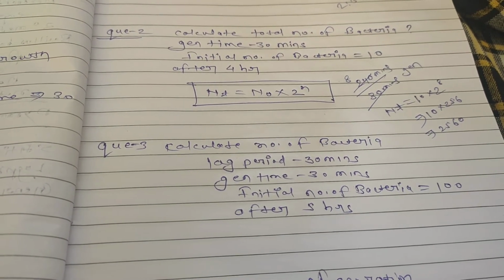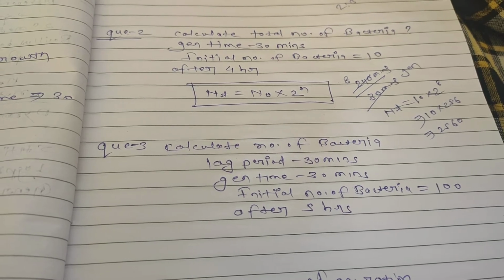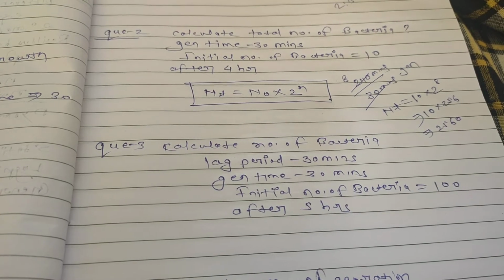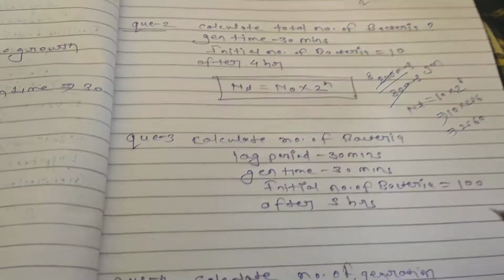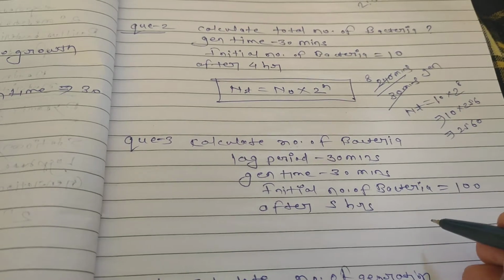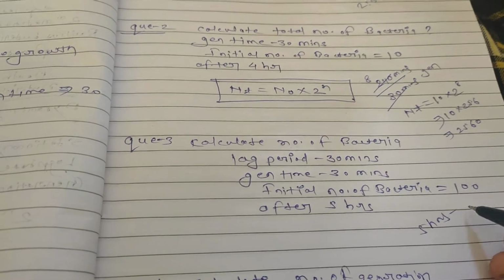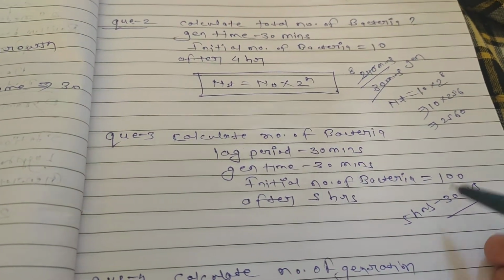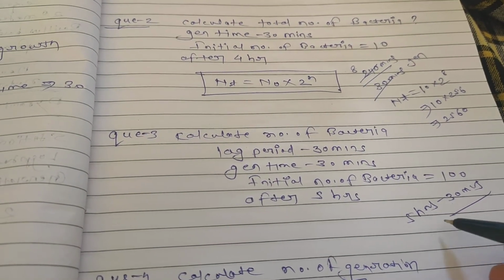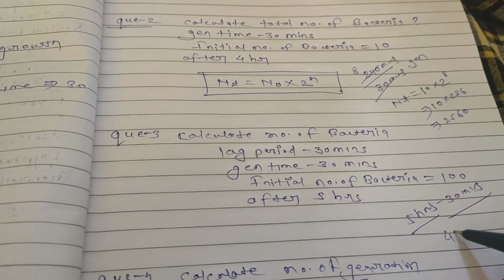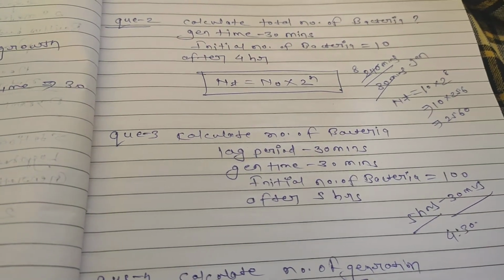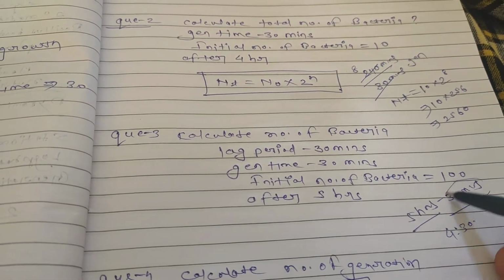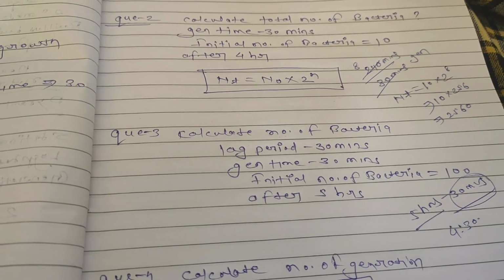In the lag phase bacteria do not divide, meaning growth is zero. So we deduct 30 minutes from the total time of 5 hours, so only in 4 hours 30 minutes will bacteria divide, and in the 30 minutes there is no division in bacteria.